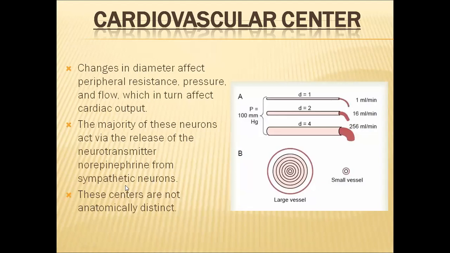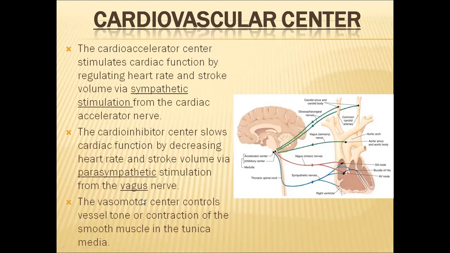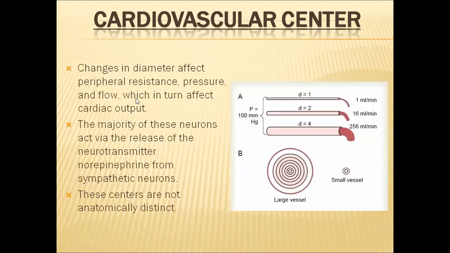So when this third center, the vasomotor center, sends impulses, in some cases the diameter will be increased, in some other cases the diameter will be decreased. Here in this diagram you can see the same blood vessel at different times changing its diameter. Whenever the diameter is decreased, automatically the blood volume flowing through this blood vessel also will be decreased.